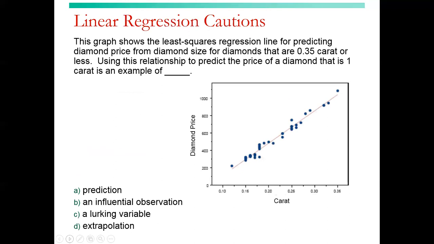The graph shows the least squares regression line for predicting diamond price from diamond size for diamonds that are 0.35 carat or less. Using the relationship to predict the price of a diamond that is 1 carat is an example of extrapolation, because that's like 3 times larger than the largest size diamond we have here.